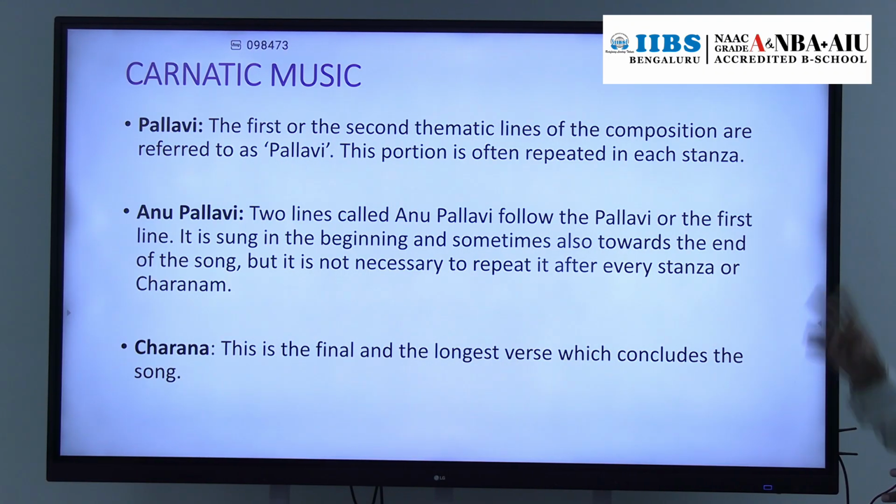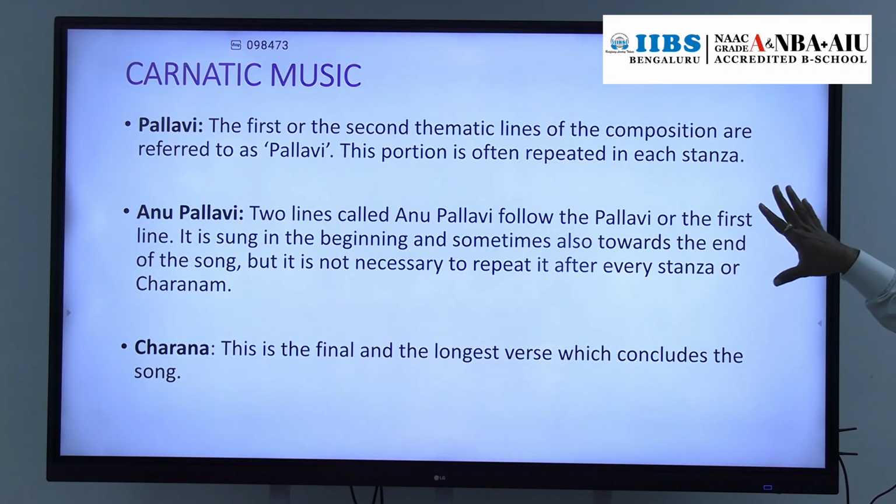This style of music has the Pallavi. And what is that Pallavi? The first or the second line of the composition is referred to as a Pallavi. In Carnatic music, this first or second line is often repeated after each stanza. Five to six stanzas will be there, and after each they will repeat this Pallavi.